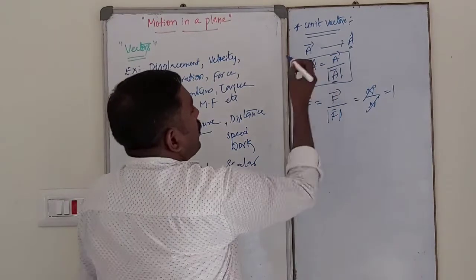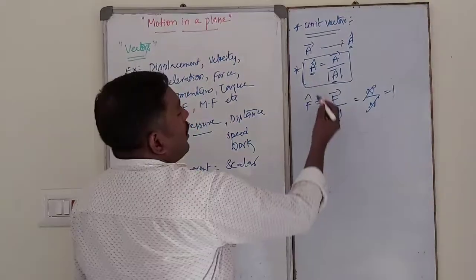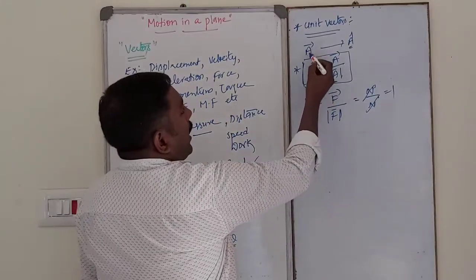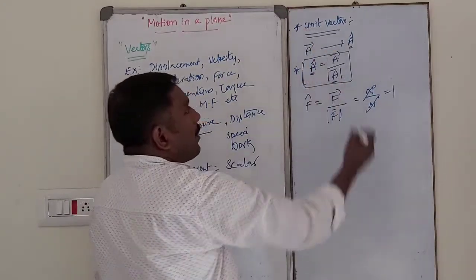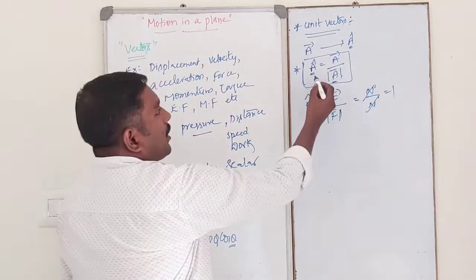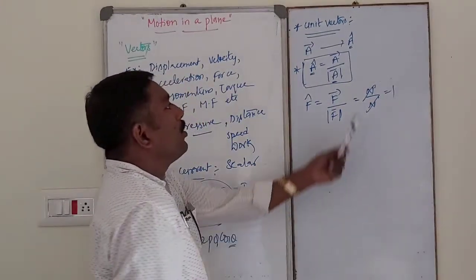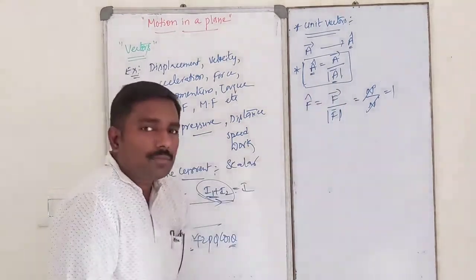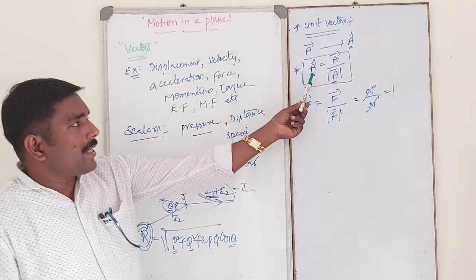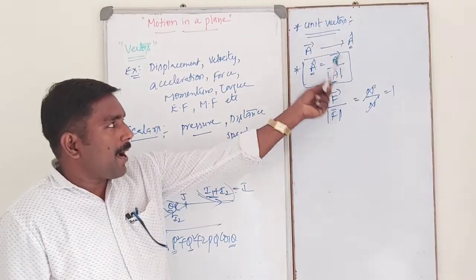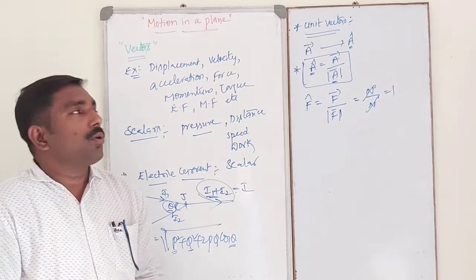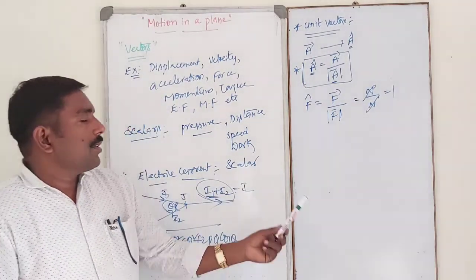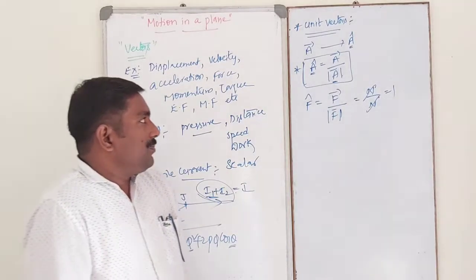So what is meant by unit vector? A vector having unit magnitude, that is, magnitude equal to 1. So A cap is the unit vector in the direction of A bar. Then the unit vector is represented by A cap is equal to A bar by modulus of A. In this case, the direction of A cap is exactly parallel to A bar. So both are in the same direction.